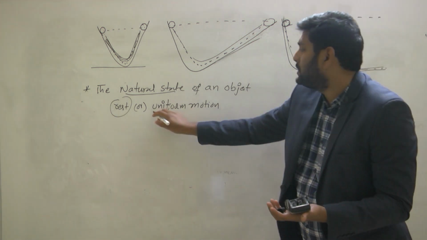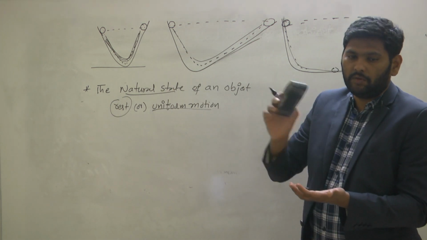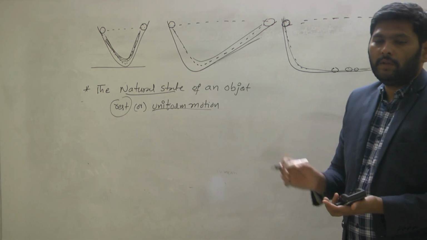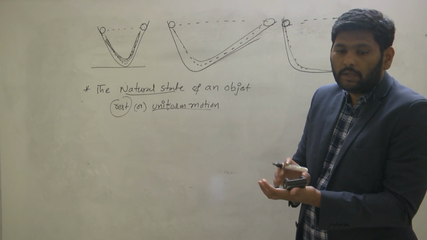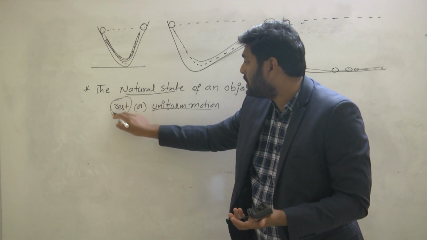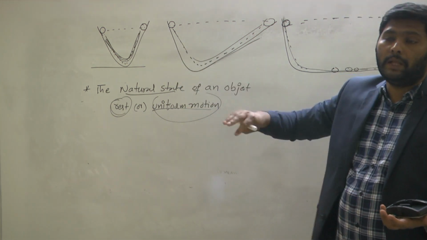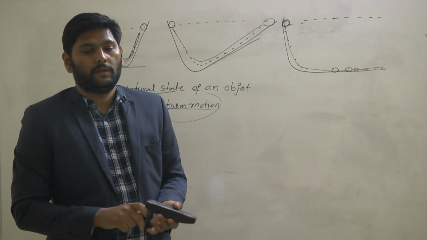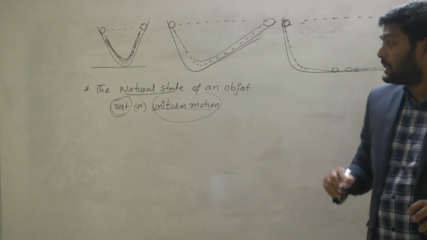Similarly, if the object is in uniform motion, moving continuously with some velocity, to stop the body, what do we need to apply? To stop the body, we need to apply force. Some exterior force. You are right. To change the rest position, to change the uniform motion position, what do we need to apply? In both cases, we need to apply force. That way, the concept of force exists, because of one question,